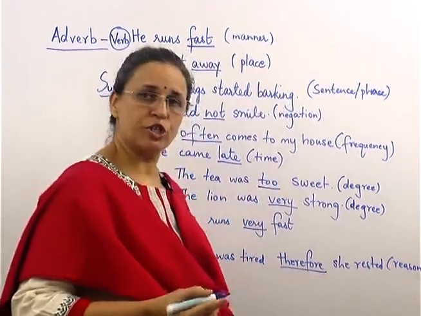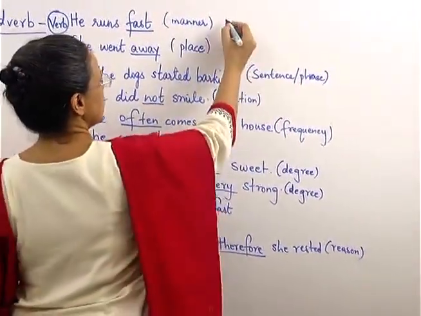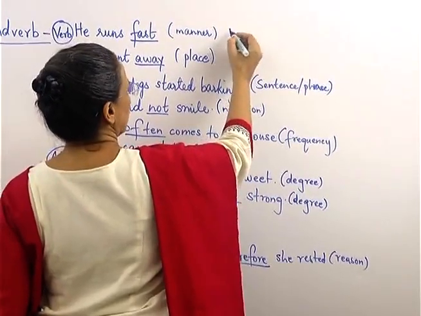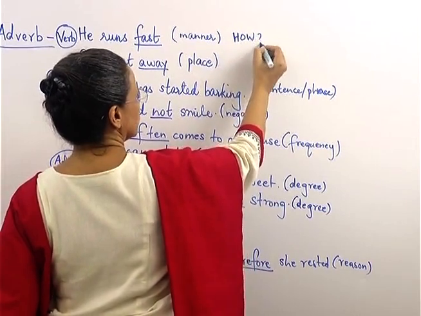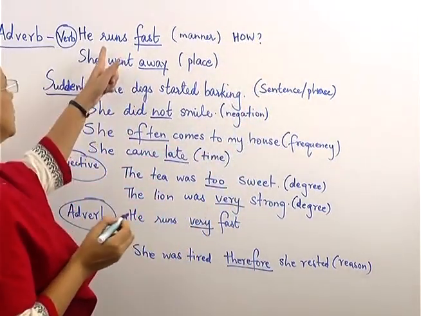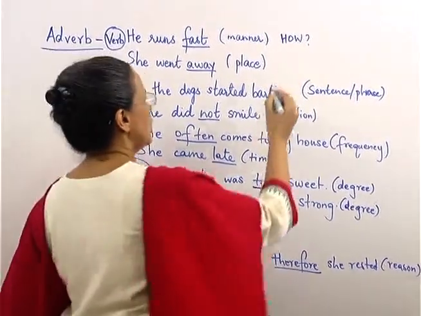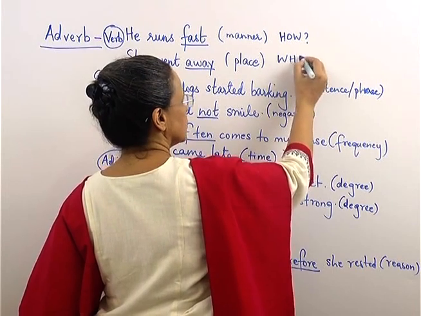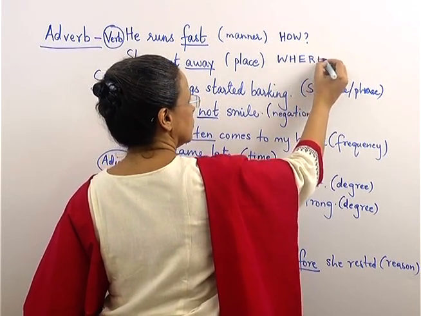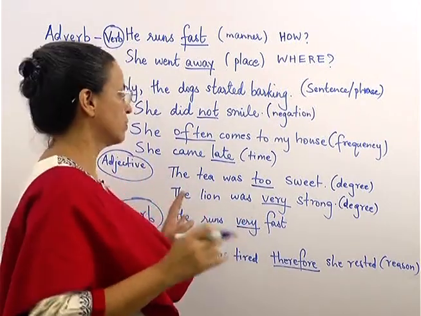Now how to know which type of adverb it is? If it is of manner, we ask the question how, and we get the answer. How did he run? He ran fast. If it is place, we ask the question where. Where did she go? She went away.